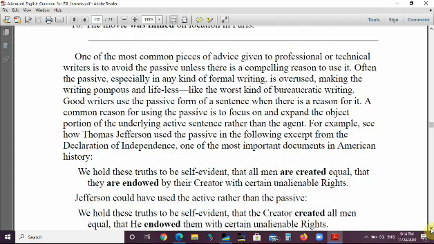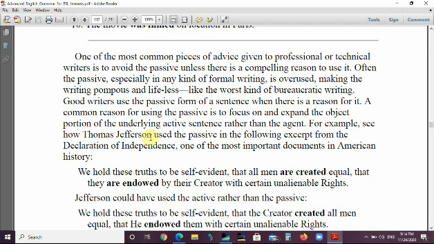It's advisable not to use the passive very often in writing because it becomes pompous and lifeless, like the worst kind of bureaucratic writing. Good writers use the passive form of a sentence when there is a reason for it. A common reason for using the passive is to focus again and again on the new subject, and expand the object portion of the underlying active sentence rather than the agent.